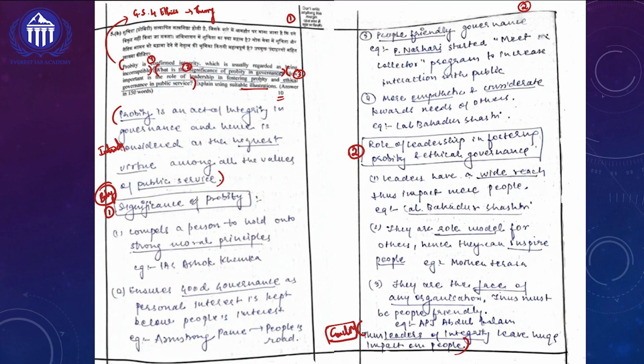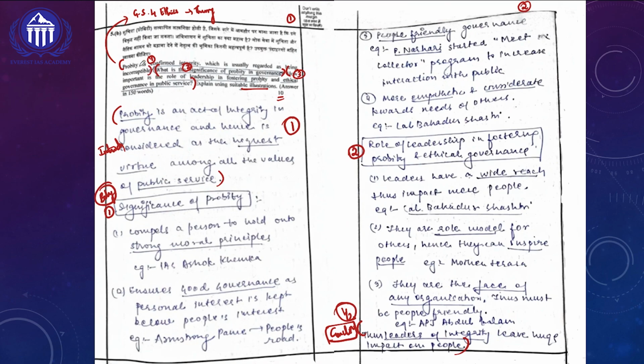If you look at the introduction, it has a proper definitional approach. So for the definitional approach, she will be getting 1 mark. And if you look at the conclusion, as I said already, she is just trying to summarize it, so she will be getting only half a mark for that. And in the body of the answer, she is trying to talk about the significance of probity.